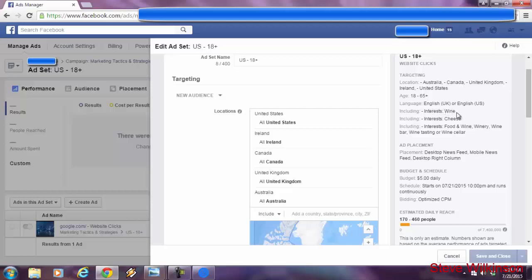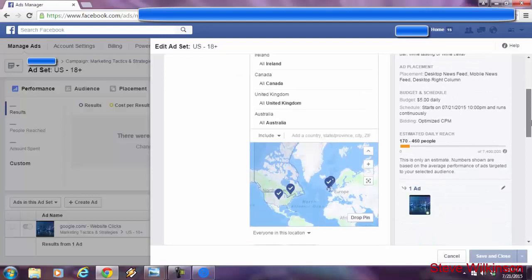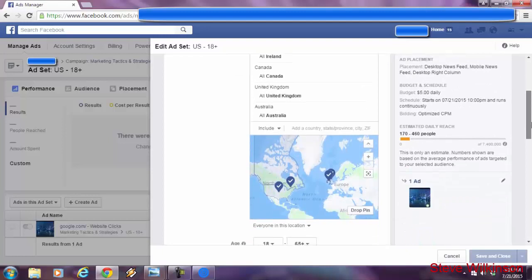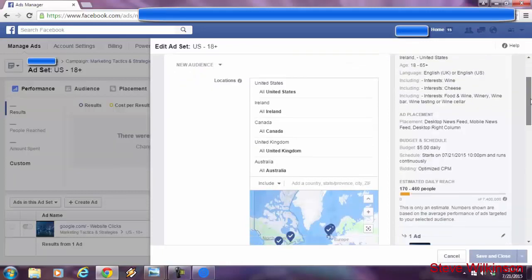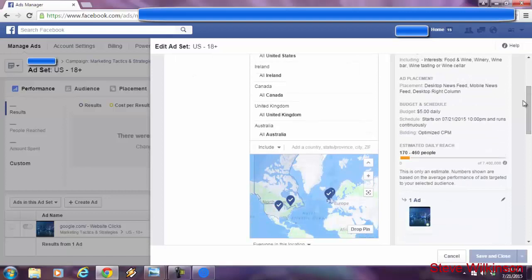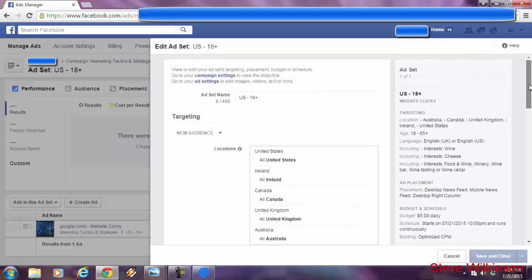Wine, and not or cheese, but "and cheese," and food and wine, or winery, or wine bar, or wine tasting, or wine cellar. Now, because of me just using Social Interest Freak, I got this down to 7.4 million people. Now, every Facebook ads guru or marketing guru will always say that you want your audience size to be between 5 and 10 million people.